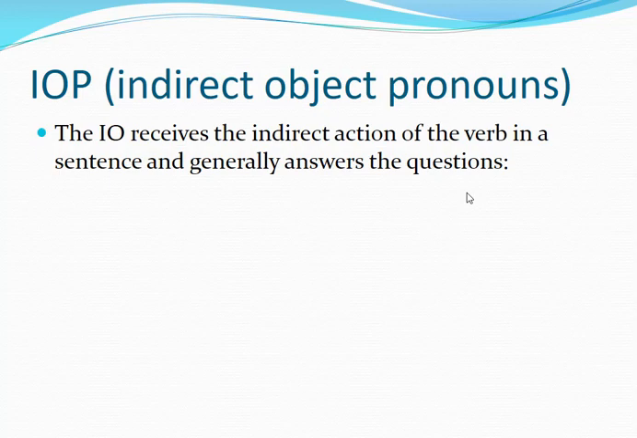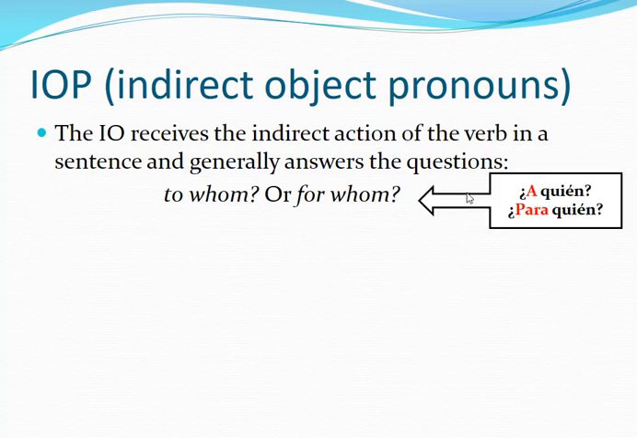So the indirect object, we're going to try to find it in a sentence. This one receives the indirect action of the verb. The direct receives the direct action. The indirect receives the indirect action. What is that? So let's see. It's going to answer the questions to whom or for whom, a quién or para quién.